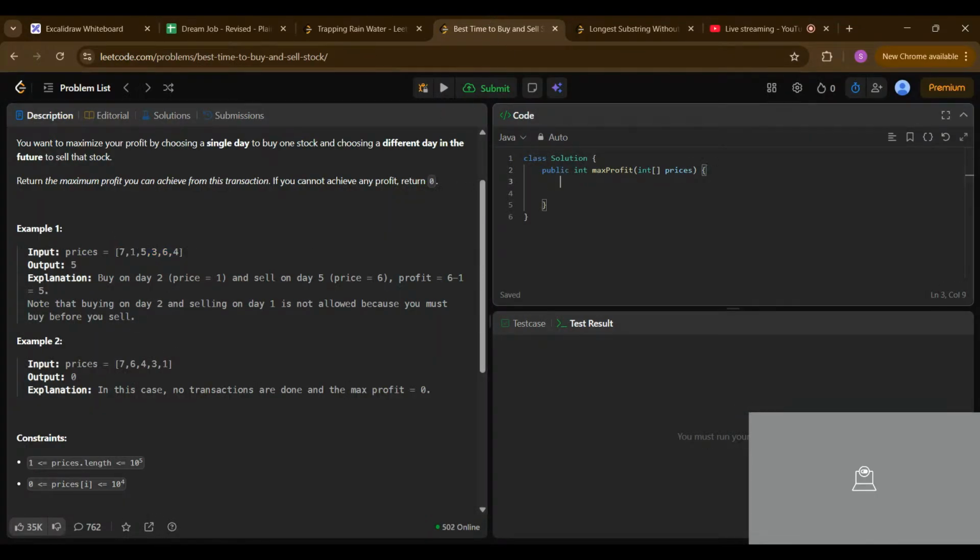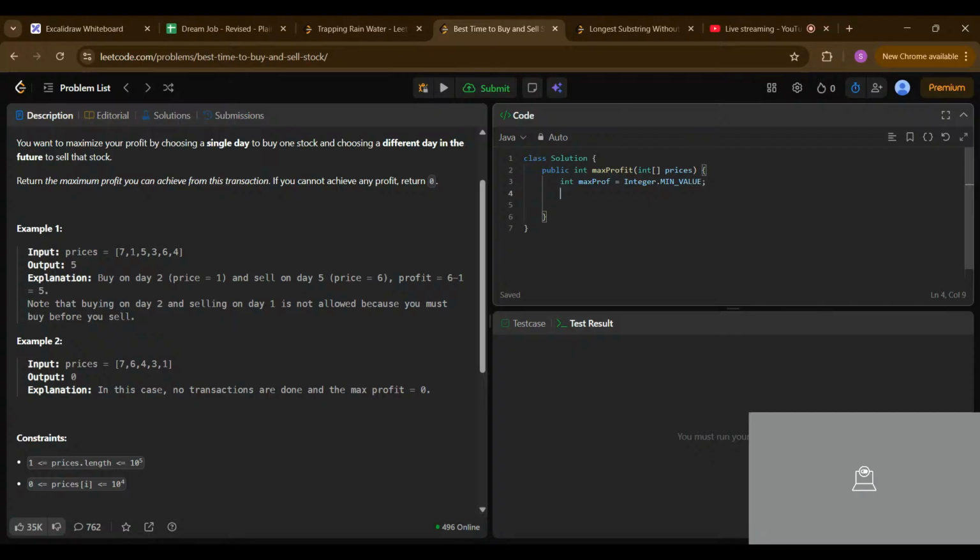We want two things. One is the maximum profit and the minimum value as of now. So for the maximum profit, we are going to use Integer.MIN_VALUE.